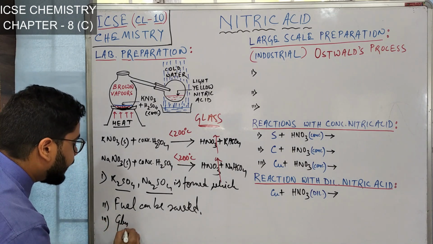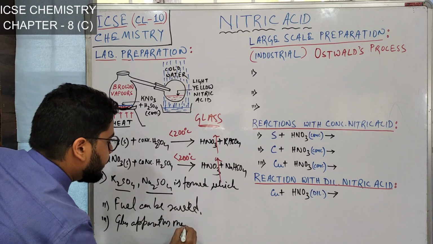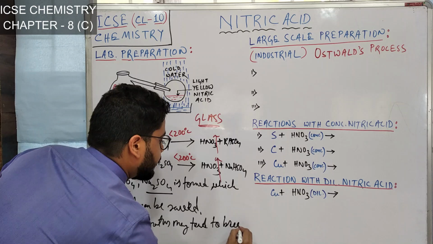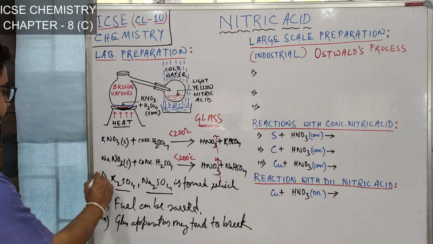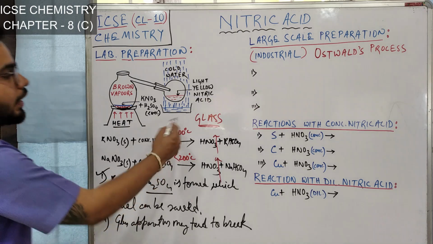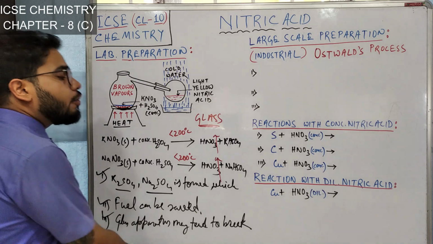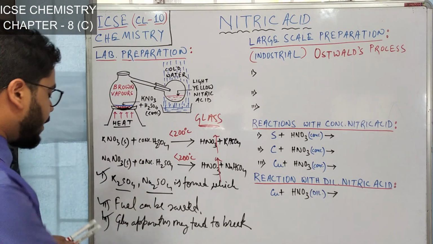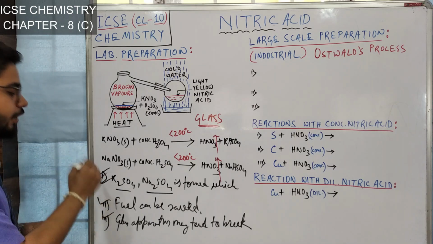So I am writing glass apparatus may tend to break at high temperature. So these are the three reasons why we control the temperature within 200 degrees Celsius. Alright, so if a give reason question comes, you have to write these 3 points. But please understand, this is the most important point, the first point.